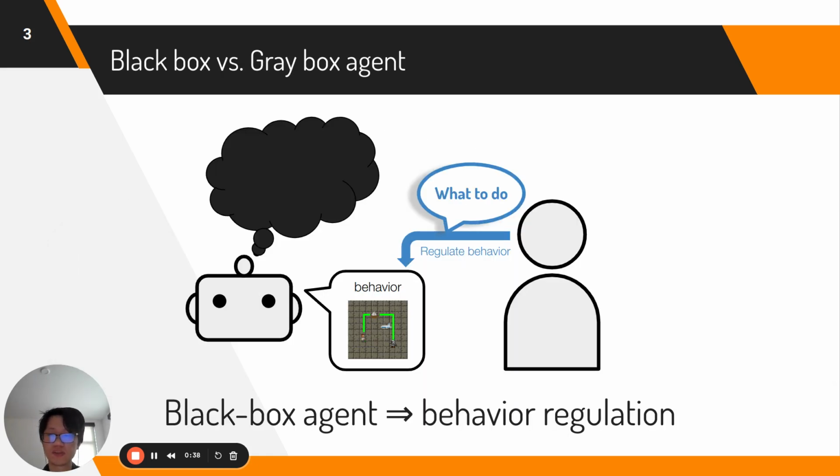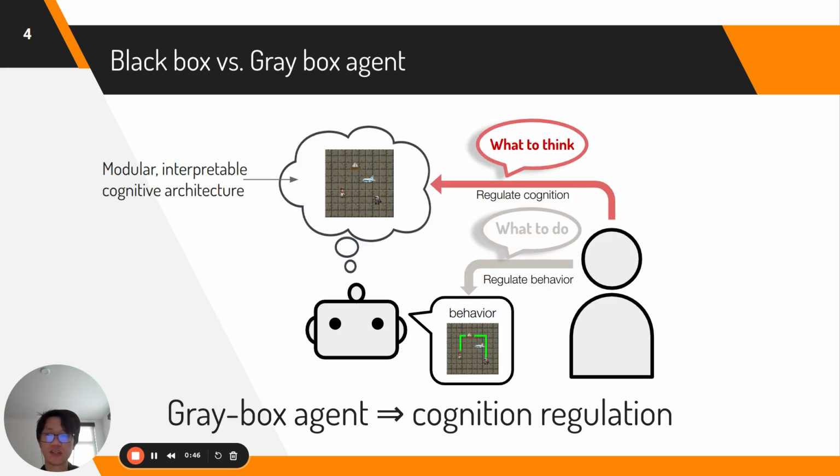Specifically, when a human faces a black box agent, they can only regulate the outward behaviors of the agent. In contrast, if the agents implement a modular, interpretable cognitive architecture, the humans can aim at influencing its cognitive processes, essentially teaching it what to think, in addition to teaching it what to do.